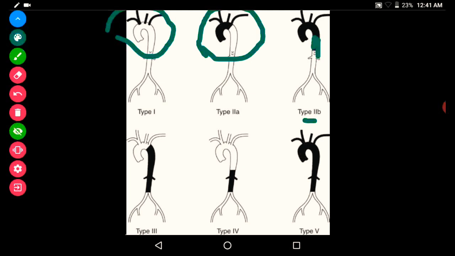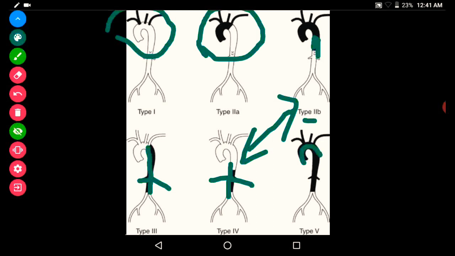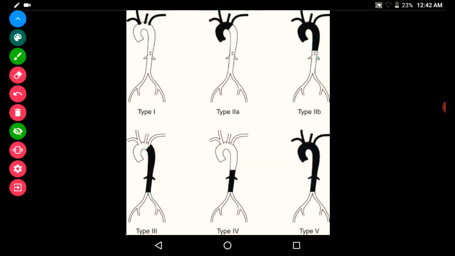And in type 3, there will be involvement of the descending thoracic aorta, abdominal aorta and also the renal arteries. In type 4, there will be involvement of only the abdominal aorta and the renal arteries. Type 5 is a combination of type 4 and type 2b. That is the arch of aorta, its branches, thoracic aorta, abdominal aorta and the renal arteries. These all are involved in type 5.